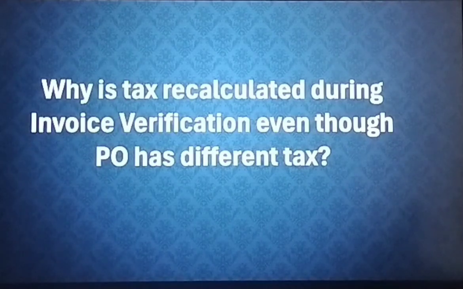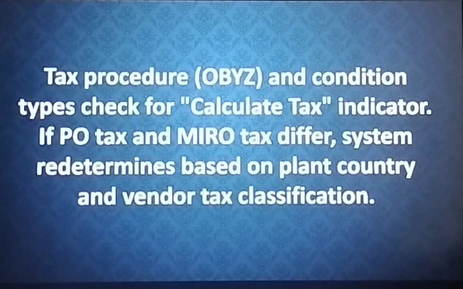If you want to know why it is recalculated in SAP, the answer is the tax procedure, that is OBYZ, and the condition type checks for the calculate tax indicator. If a PO tax and the MIRO tax, that is the invoice processing tax, differ, the system redetermines based on the plant, country, and the vendor tax classification.